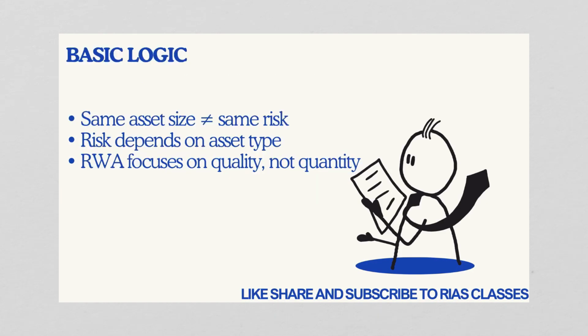So here's a very simple but important logic: two banks may have the same total assets but different RWA. Now why is that? It is because one bank may have more government securities or less risky loans, while another bank may have more corporate loans and higher default risk. So, what is the conclusion here? That RWA depends on the risk and it does not depend on the size. This is a very simple yet very important thing that we need to remember, that RWA depends on the risk.